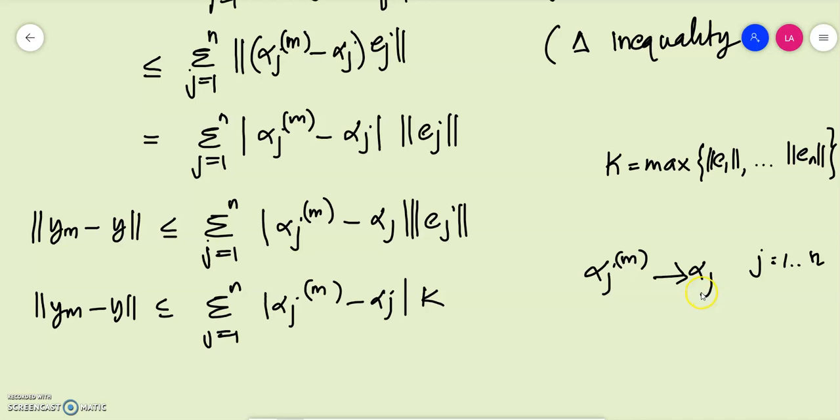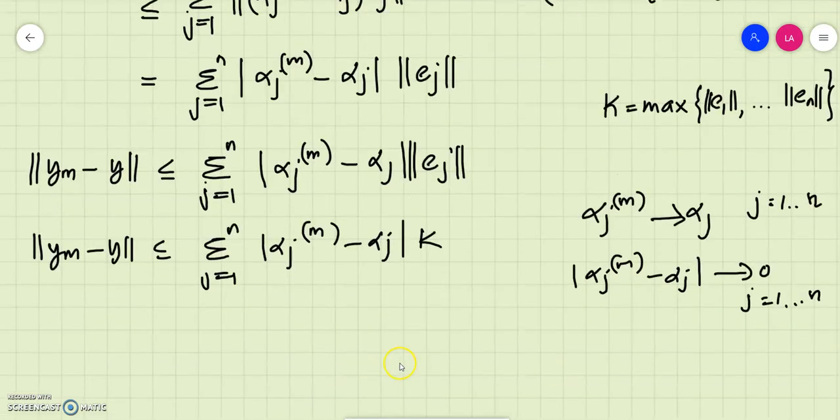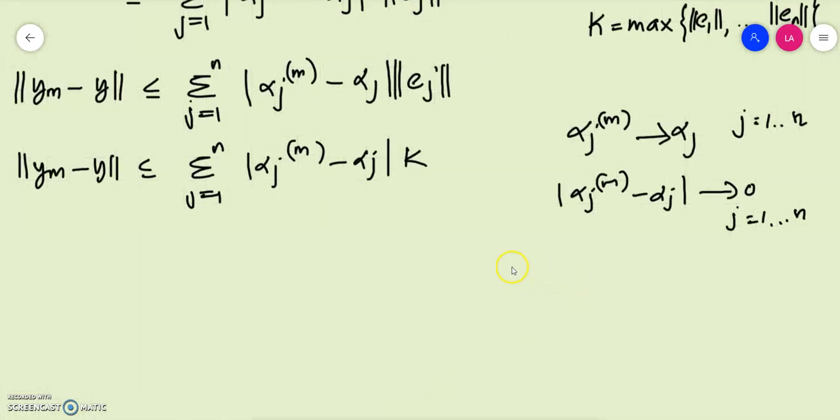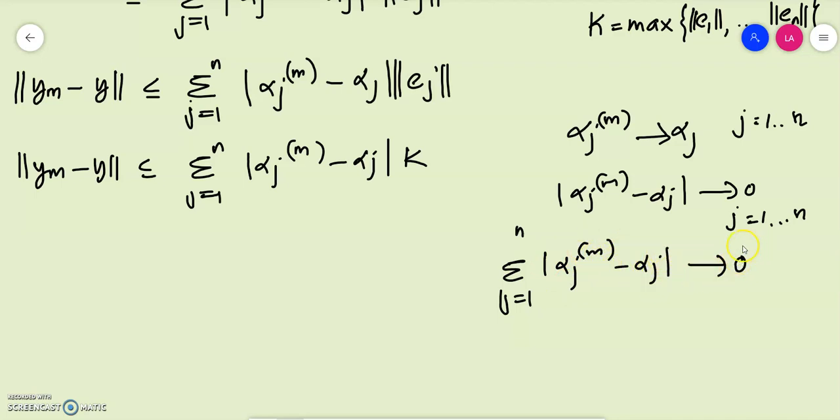So from that we can clearly state that alpha jm minus alpha j should go to 0 for j varies from 1 to n. If this goes to 0 for every j, then its sum should always go to 0. So summation j is equal to 1 to n modulus of alpha jn minus alpha j should go to 0 because alpha jn converges to alpha j for j varies from 1 to n.